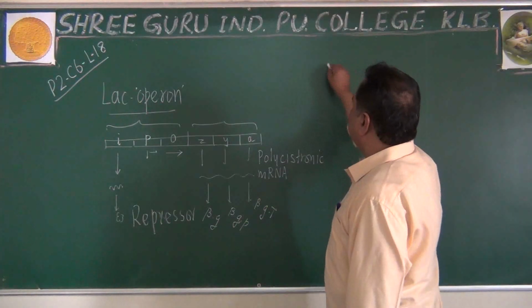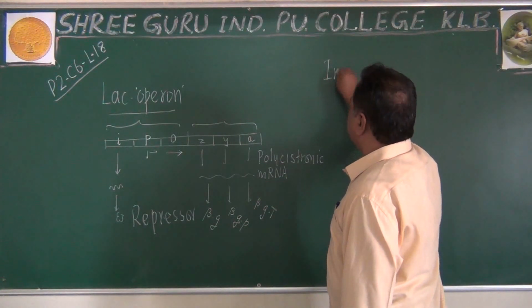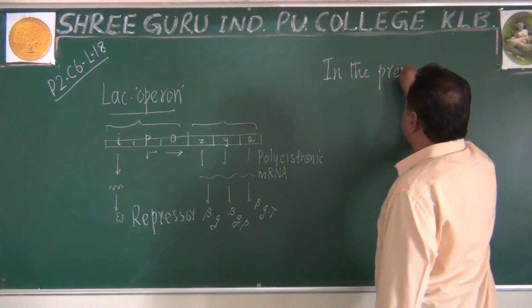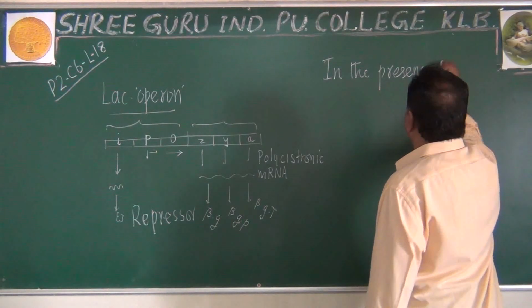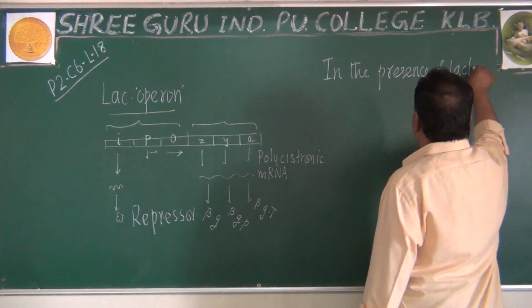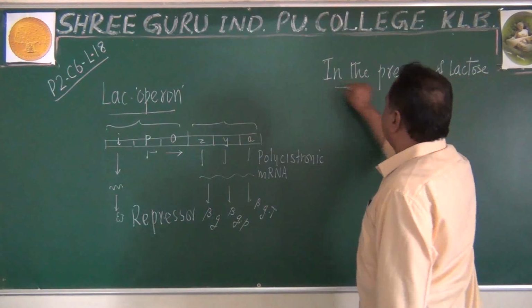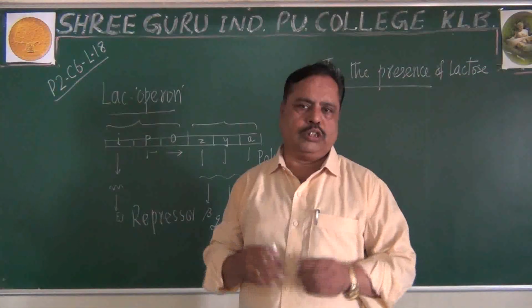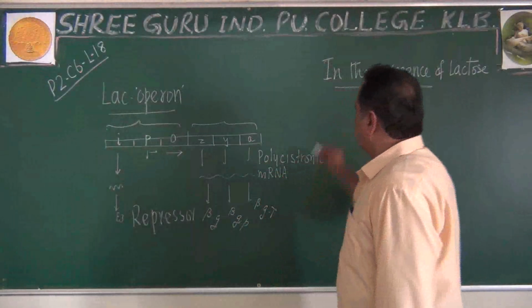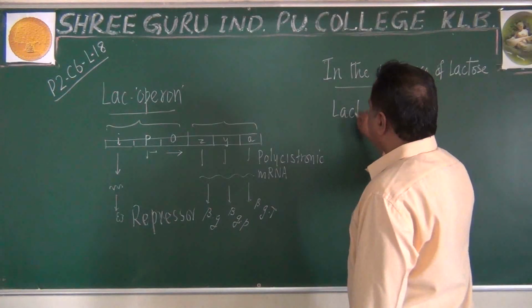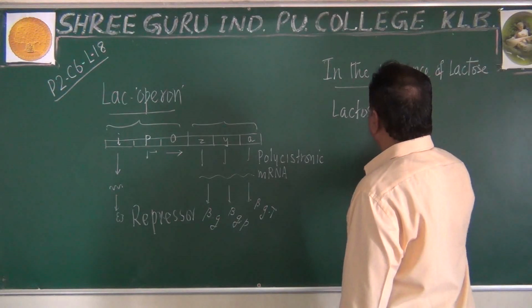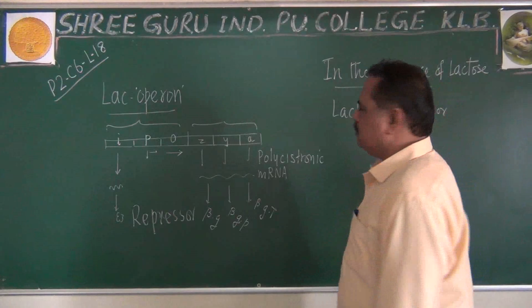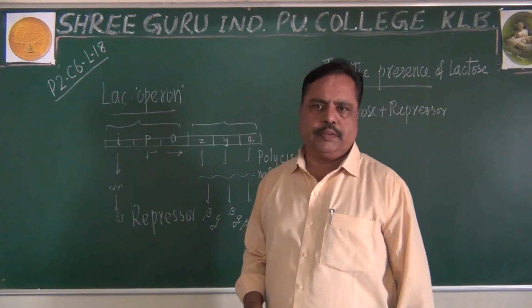Remember, in the presence of lactose in the medium, the repressor protein will go and bind with lactose. So a lactose repressor complex will be formed in this case.